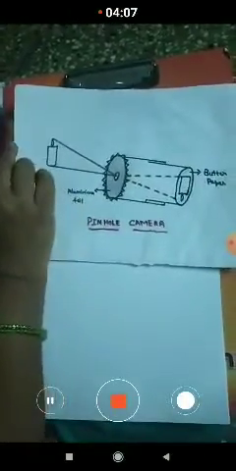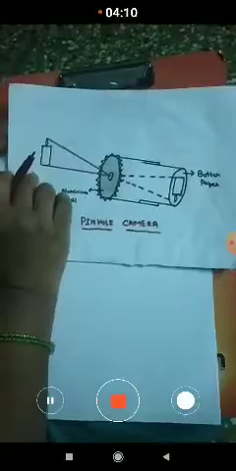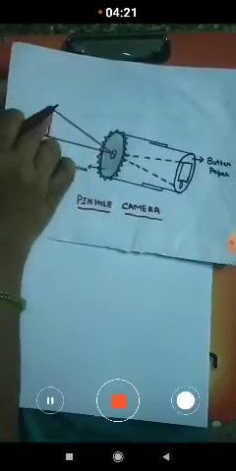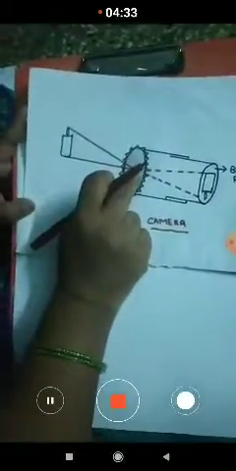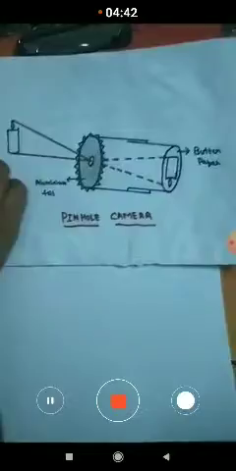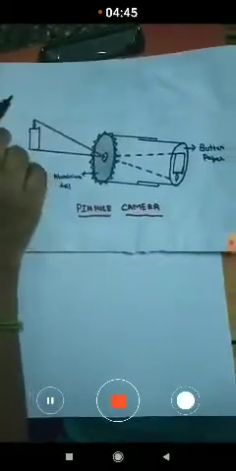The candle light should be kept at some distance, and it should be placed in such a way that the rays of light pass through this hole. You have to keep the object in such a manner that it is facing well illuminated distant objects.